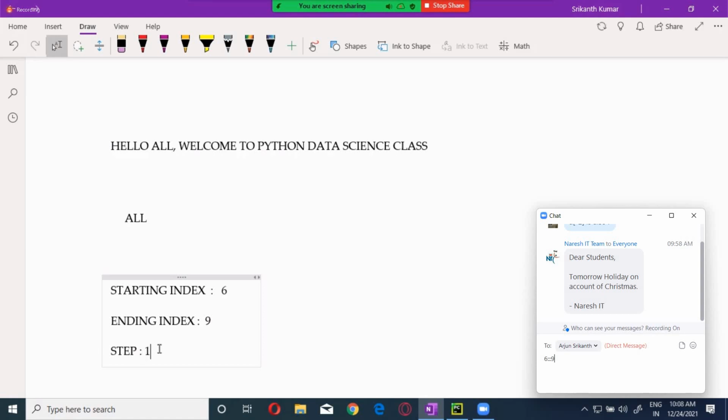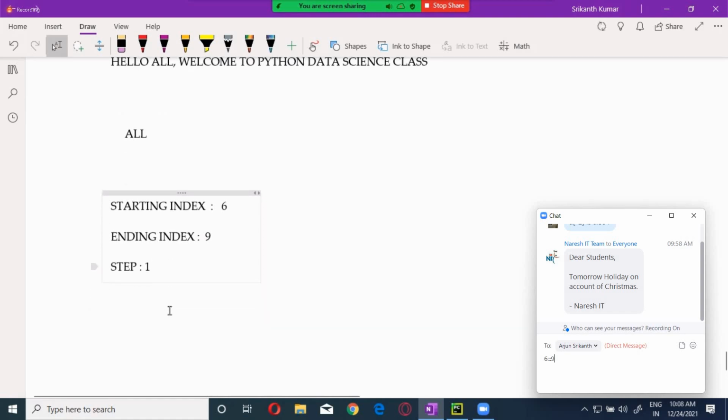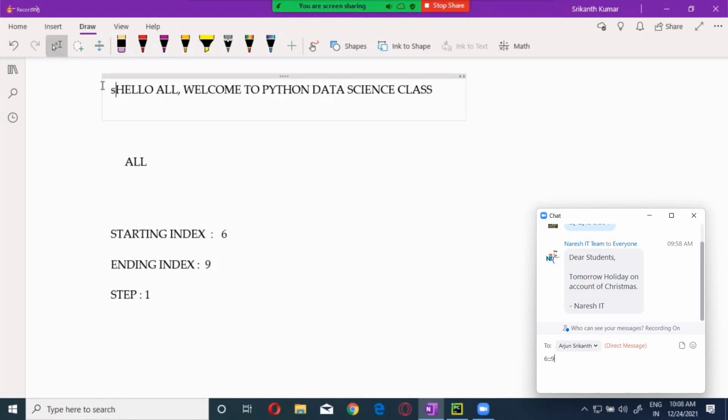I'm going to explain this in detail, and you will understand in a much better way. Here, what I'm doing is starting value, ending is X, step is equal to 1. Now, step has a very important role, guys. I'm giving this variable as S. It's a string, right? I'm giving S is equal to this, and I'm giving it in quotes.